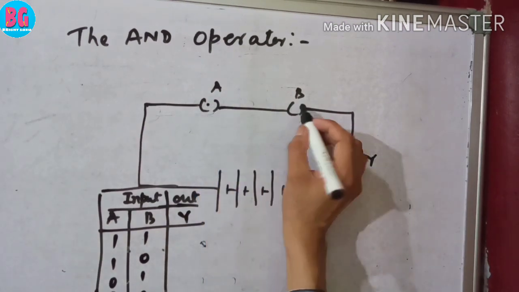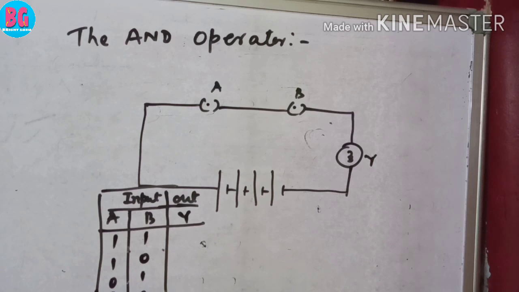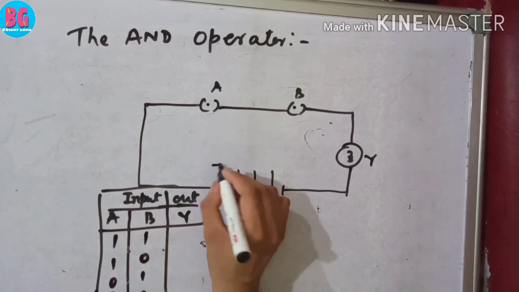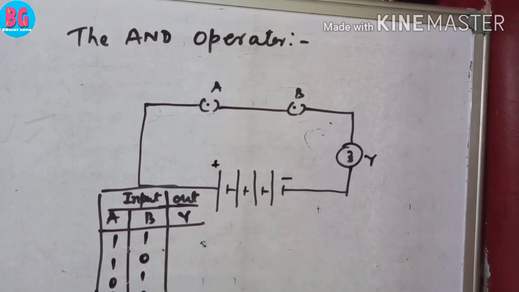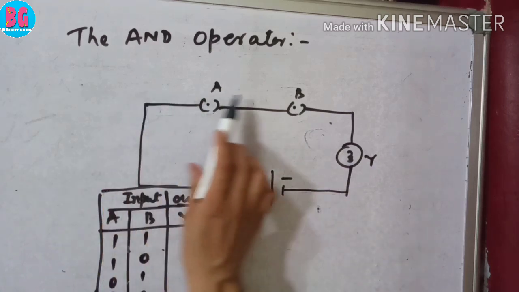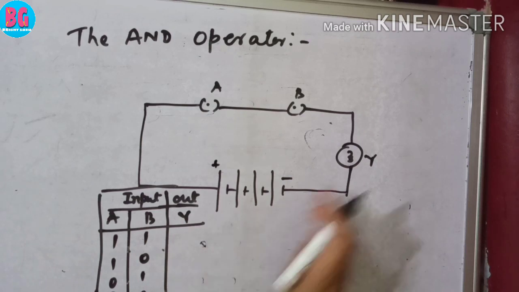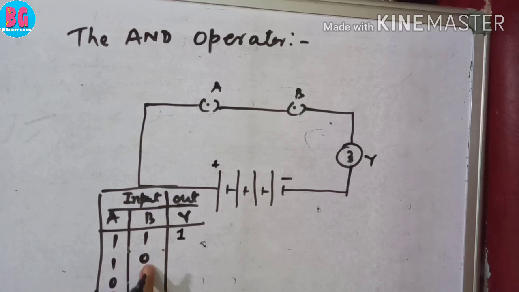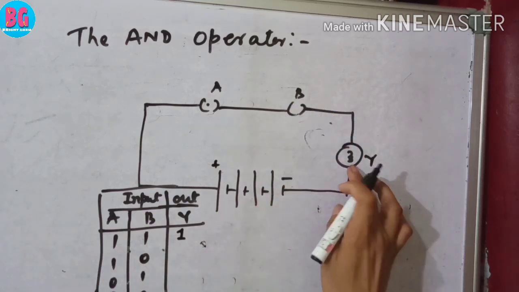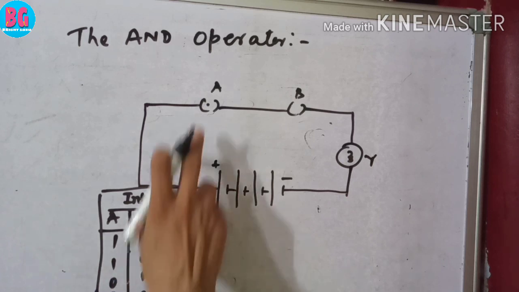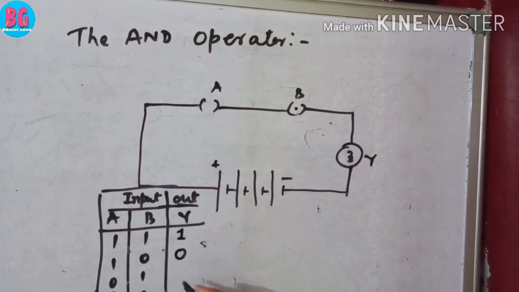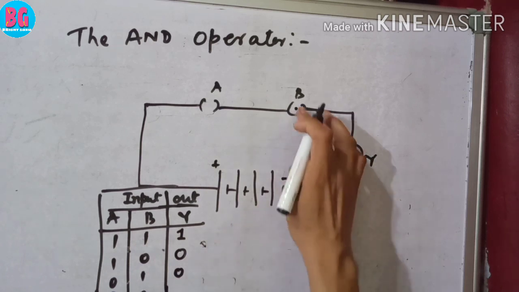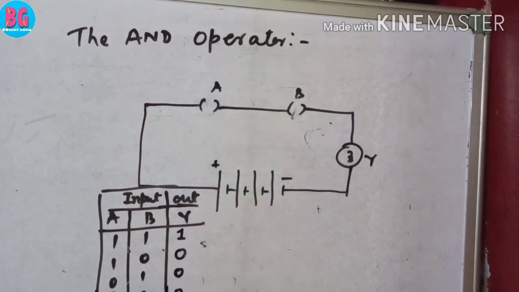Both switches are on. A is on and B is on. Current is started from this positive terminal, and this is negative terminal, goes from this path, and this bulb glows. When this bulb glows, the output is 1. A is on and B is off. Bulb does not glow, 0. A is off, B is on. Bulb does not glow. Both are off, bulb does not glow. This logical circuit gives which type of operation?